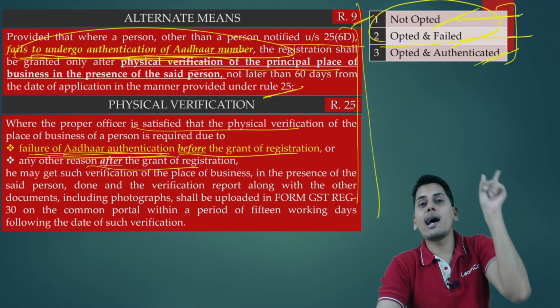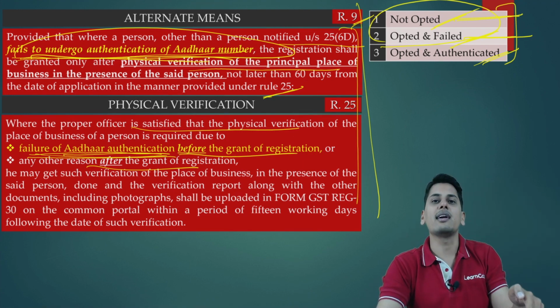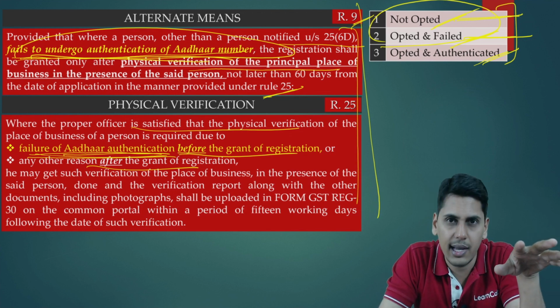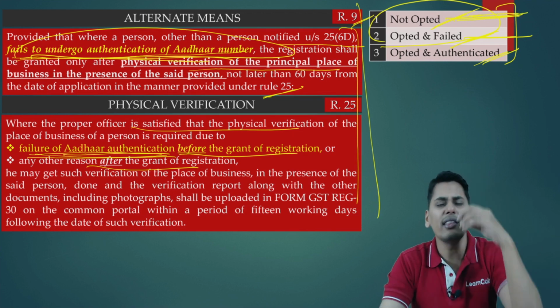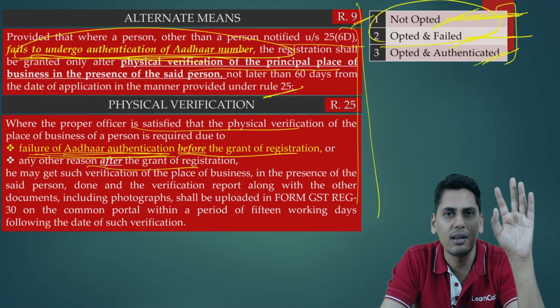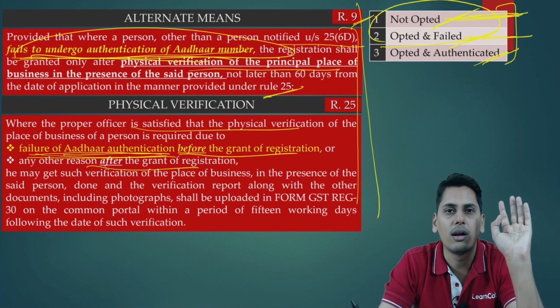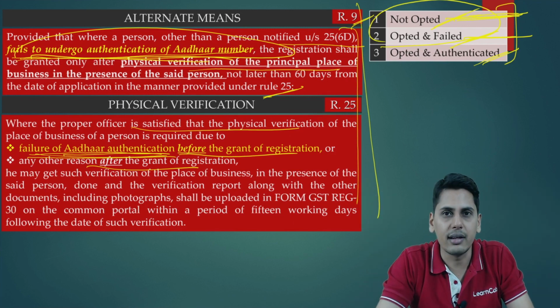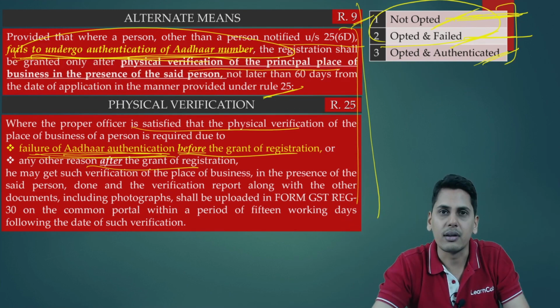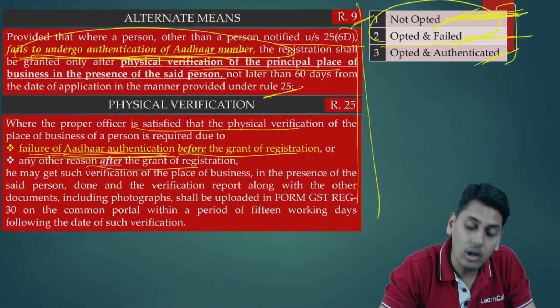I opt and Aadhaar authentication fails. I receive the link but I am not able to authenticate my Aadhaar. Or not opted at all. In the registration form itself I mentioned, let that fellow come. I do not want to get my Aadhaar authenticated. Let the physical inspection happen. I have chosen not opted at all.